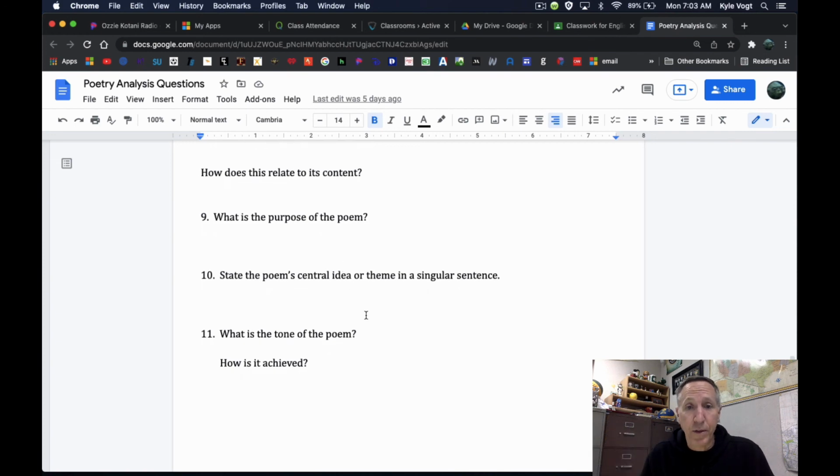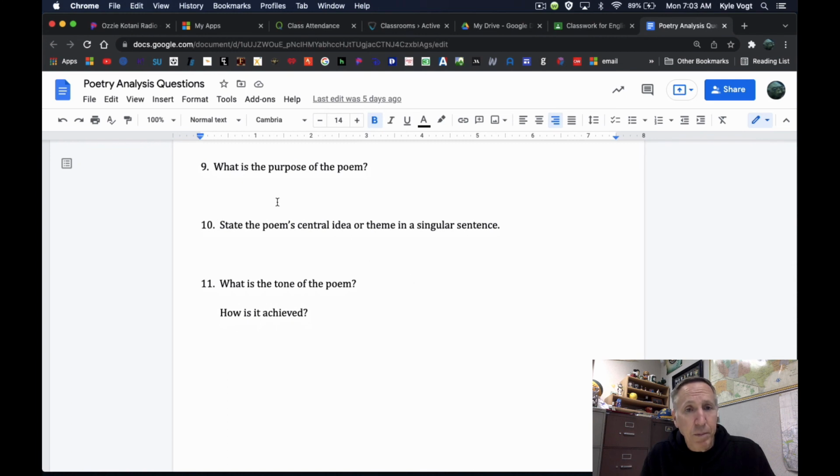State the poem's central idea or theme. Kind of similar to this, but it might be a little different, a little more specific. What is the theme here? What's the central idea going on? And then finally, what is the tone of the poem? How is it achieved? Like Another Mountain, the tone to me was kind of encouraging, I would say. There was somebody like a coach behind you saying you could do this, right? How was it achieved? By letting us know in these lines, 15, 18, 23, that you can do it, that you can get on with your life and overcome problems. That's what you're looking for in this, all right?